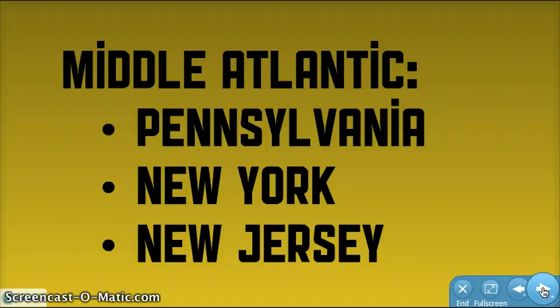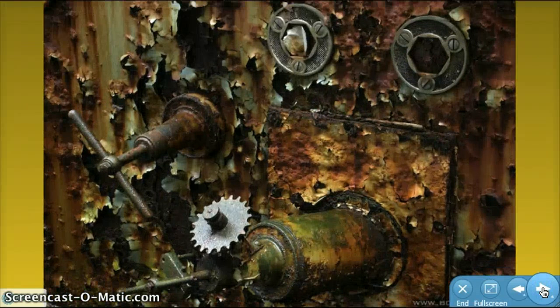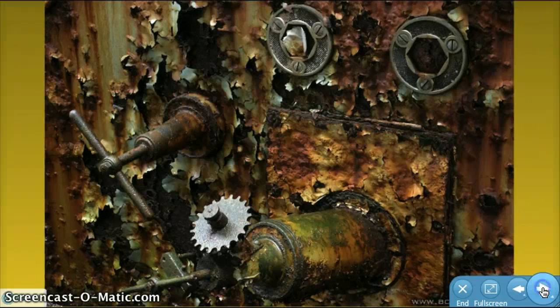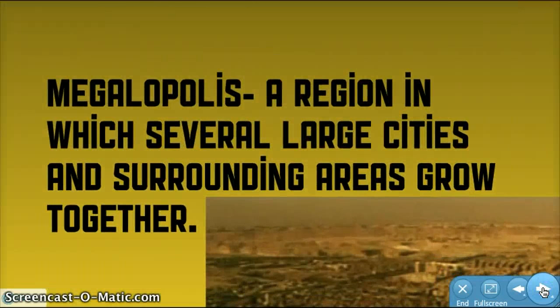The Northeast is often referred to as America's Gateway because it is where the first colonies were established in America. Industry was what fueled these areas in our past, but since then many of the industries have been abandoned. So now we call this the Rust Belt because the industries eventually rust, and that's why we call it the Rust Belt. The Northeast is also home to our nation's first megalopolis.